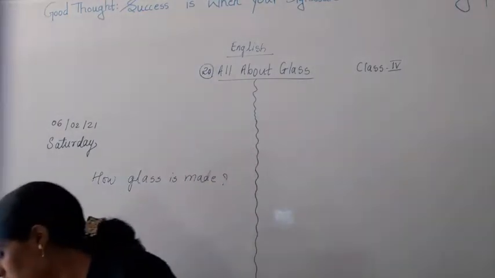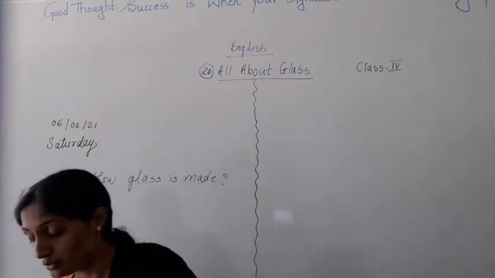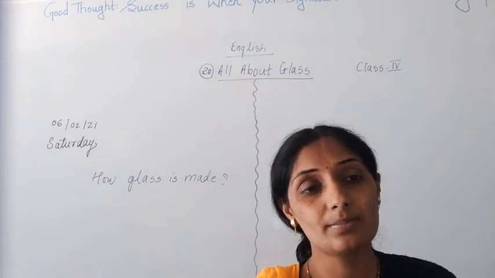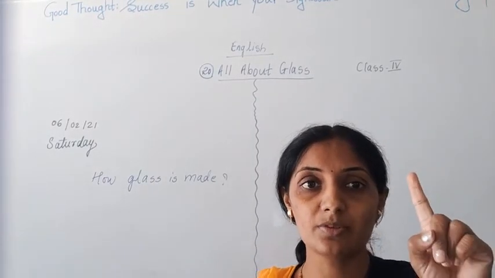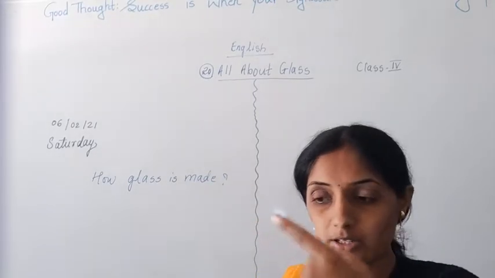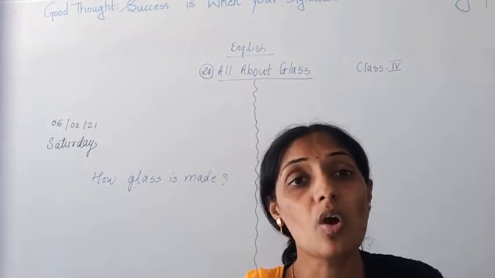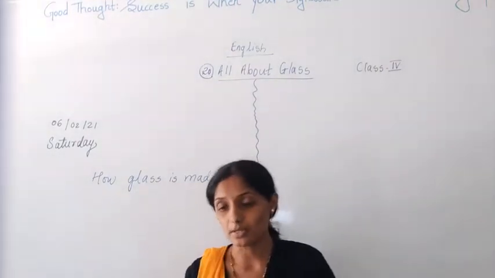Next one, the third point of the lesson, is some properties of glass. Now there are some important properties of glass that we have to study here. Glass has many useful properties. It is transparent. Transparent म्हणजे काय? आर पार दिसतं, right? It is transparent. You can see through it. It is strong and hard. You can put a lot of load on it.